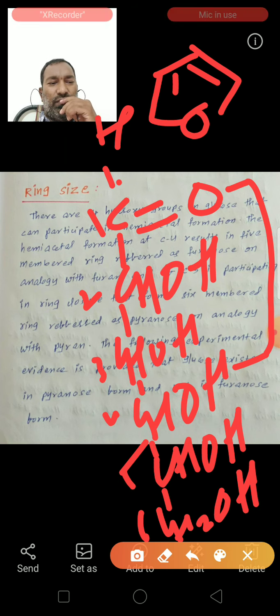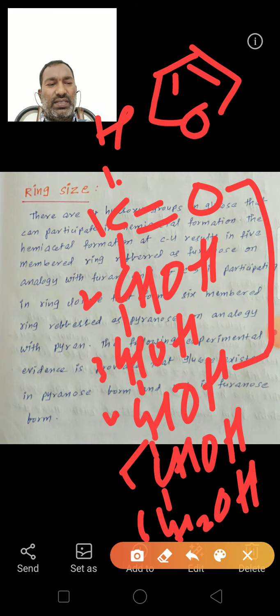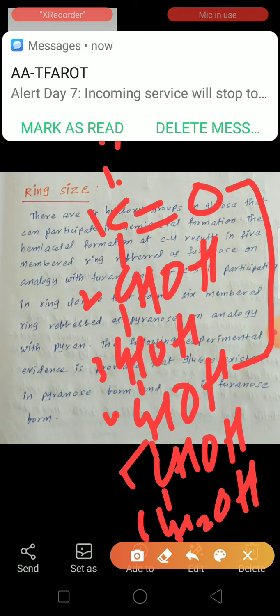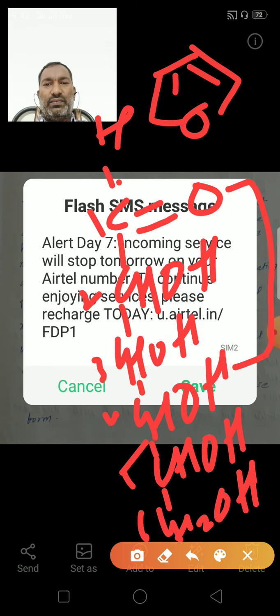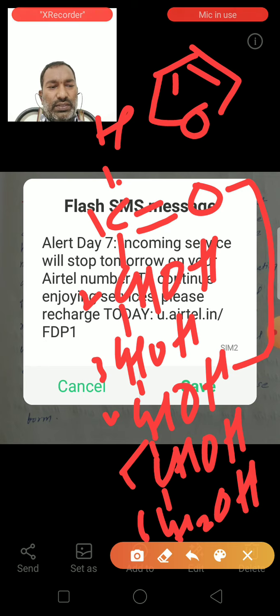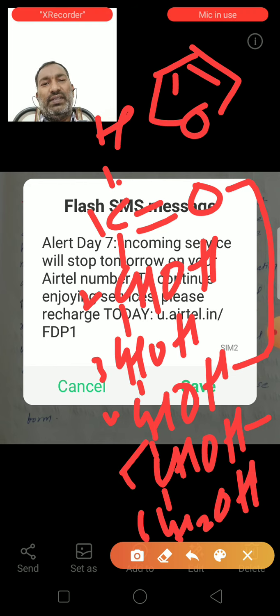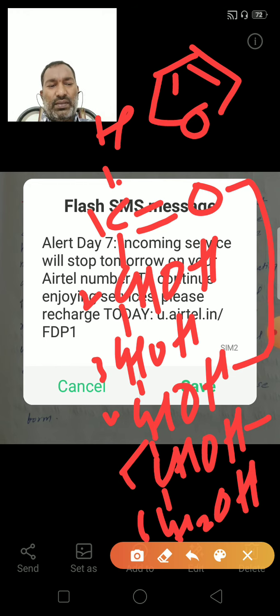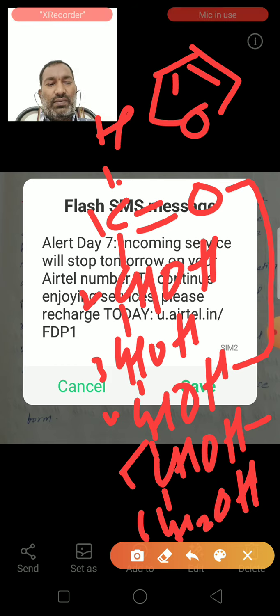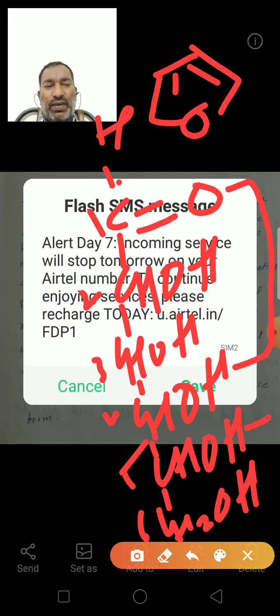So if the C5 carbon participates in ring closure, it forms a 6-membered ring, referred to as a pyranose, analogous with pyran. See here, if the fifth carbon hydroxy group participates in the hemiacetal formation, the pyranose structure will form. So this pyranose structure is analogous with pyran.